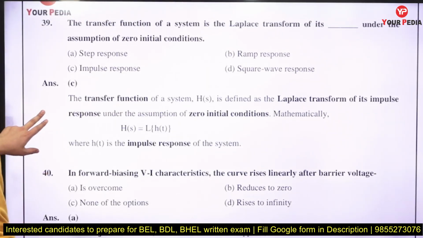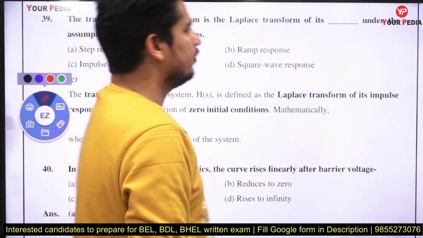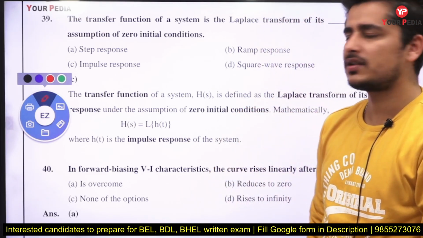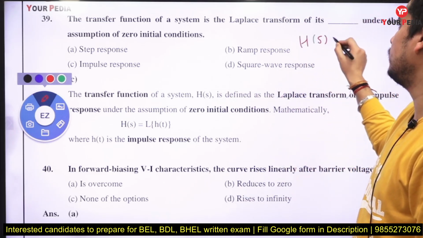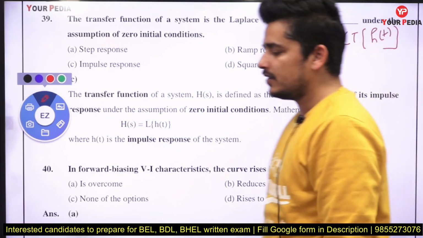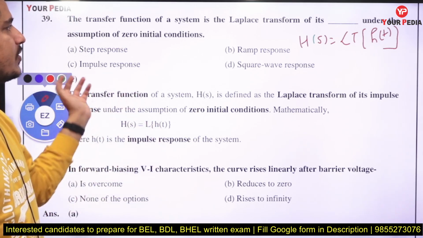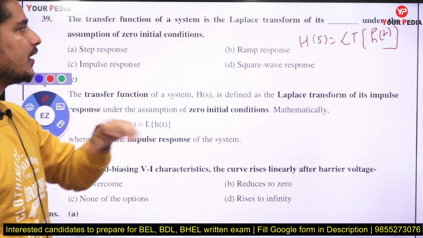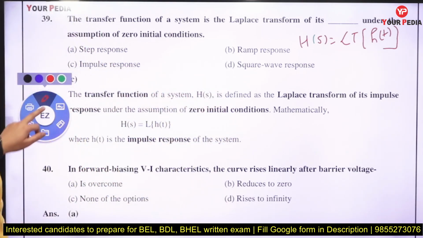The transfer function of a system is the Laplace transform of its impulse response, under the condition that all initial conditions are 0. Basically, the Laplace transform, transfer function and the impulse response. H of s is what? Laplace transform of h of t. h of t is what? That is the impulse response. So if I am talking about the relationship between transfer function and impulse response, the transfer function is the Laplace transform of your impulse response. So answer will be C here.